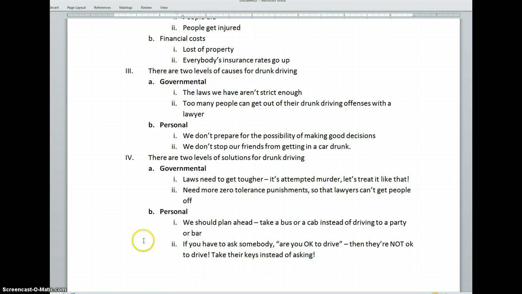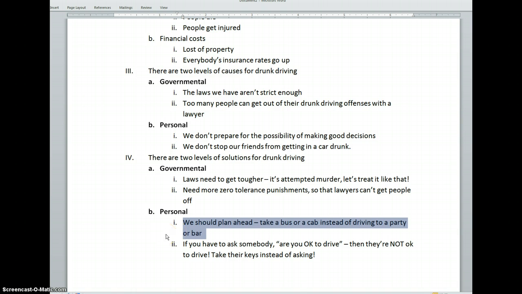Really, really important. Let's look at our personal causes again. We don't prepare for the possibility of making good decisions. All right, that's the same as last time. But now we changed this one. We don't stop our friends from getting in a car drunk. There we go. That is a cause of this, and this is something that maybe we can control. So let's move on to personal solutions. We don't prepare for the possibility of making good decisions. The personal solution is we should plan ahead.